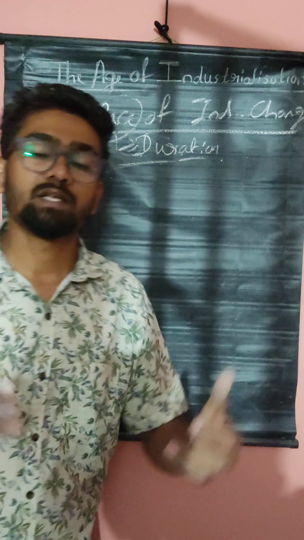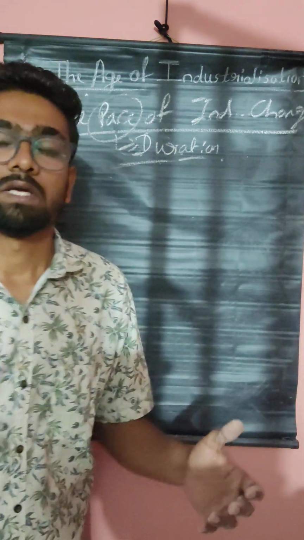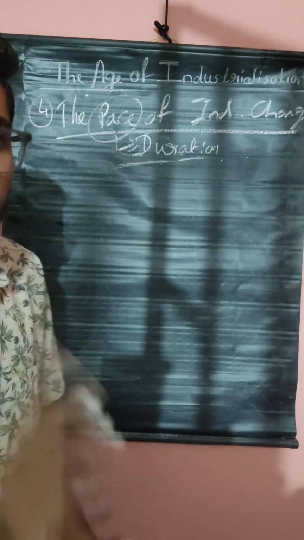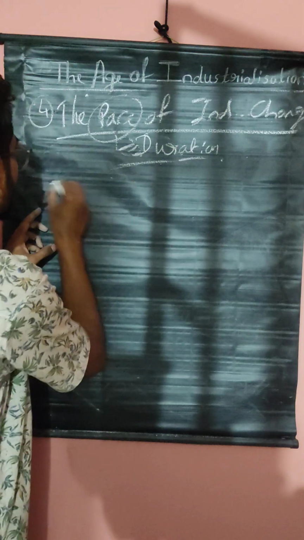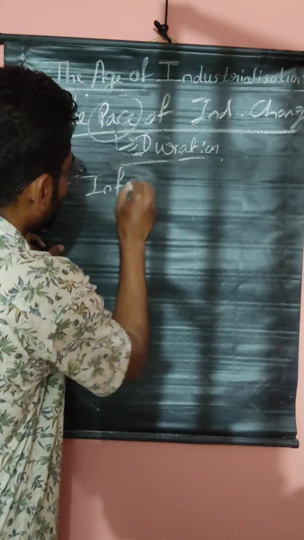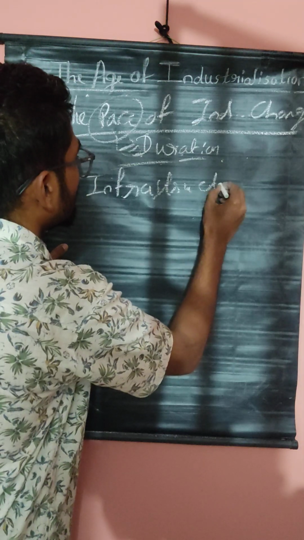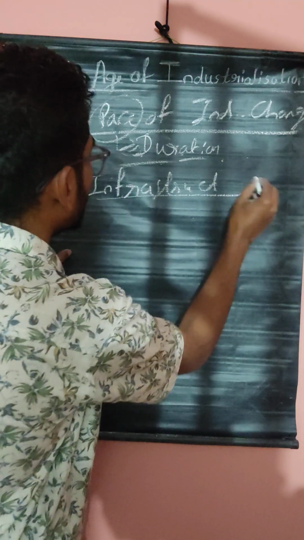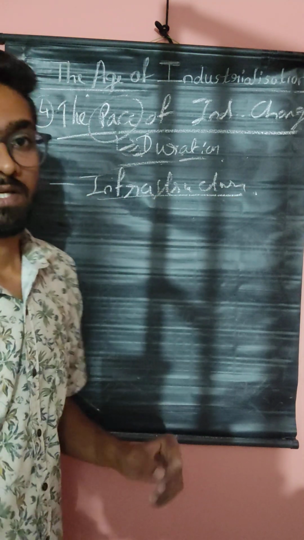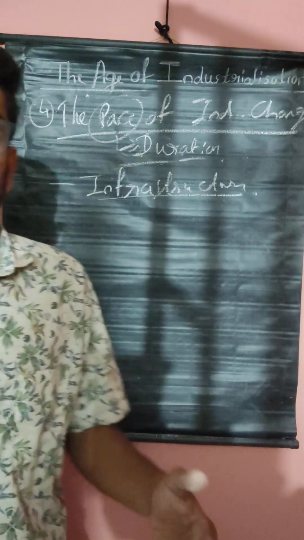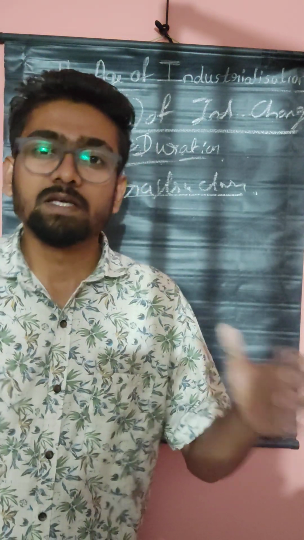Why have these industries changed so much in Britain? One main thing is infrastructure. What is the meaning of infrastructure? Infrastructure means making something easier.